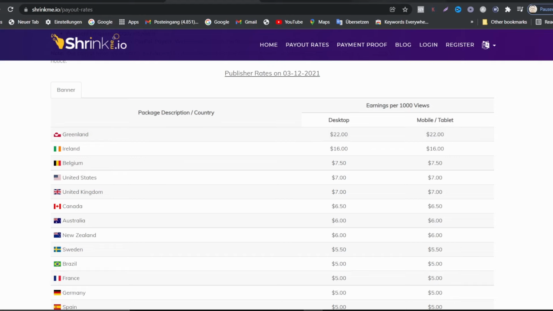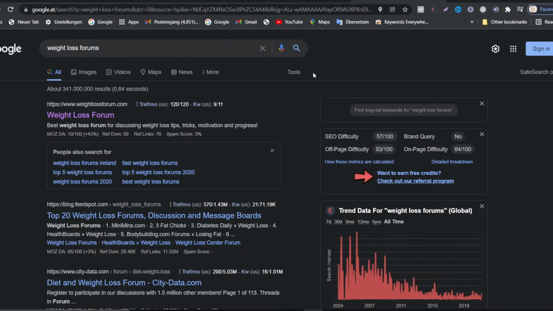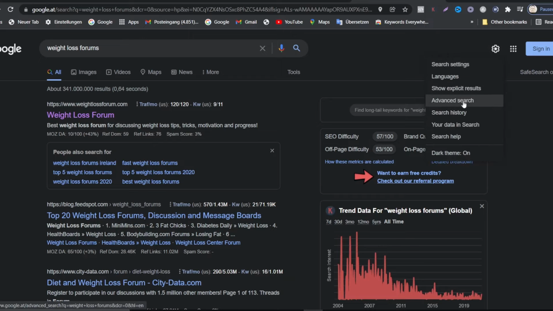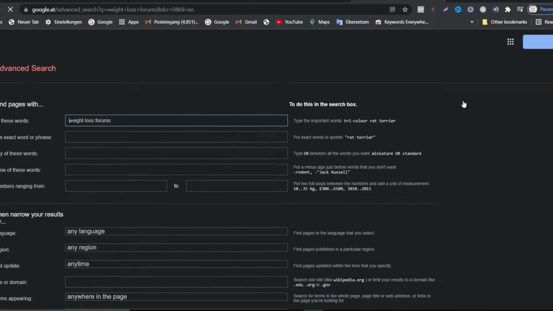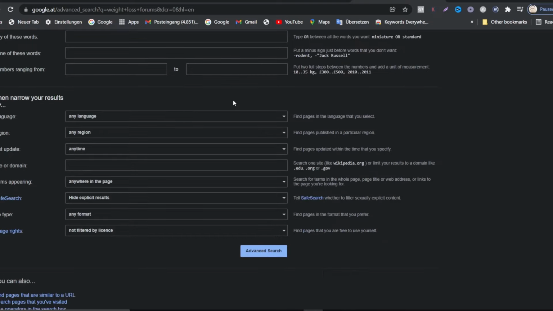And to do that, we just want to go back to Google, which is the first trick that I'm going to show you guys, okay. I want to go back to Google and go to settings, okay. So click on the settings icon here. I want to go to advanced search. All right, guys. Many people didn't know this trick, that this is how they can even earn more money by doing this.